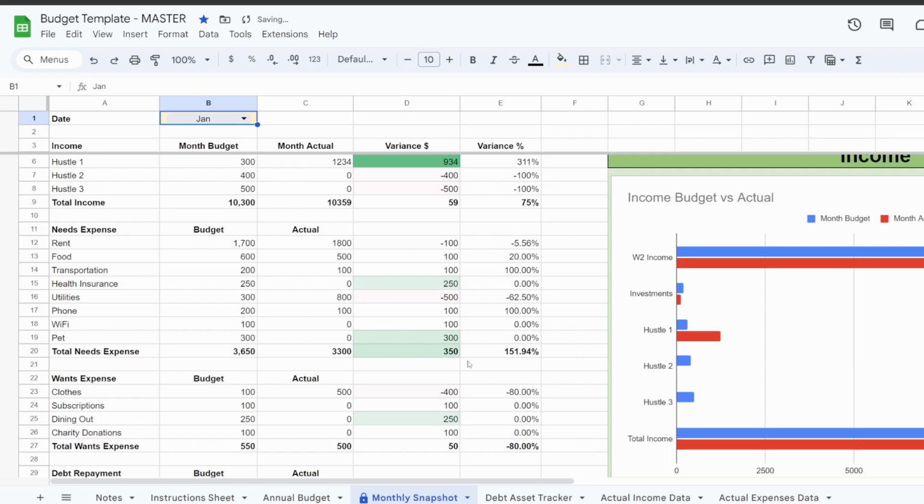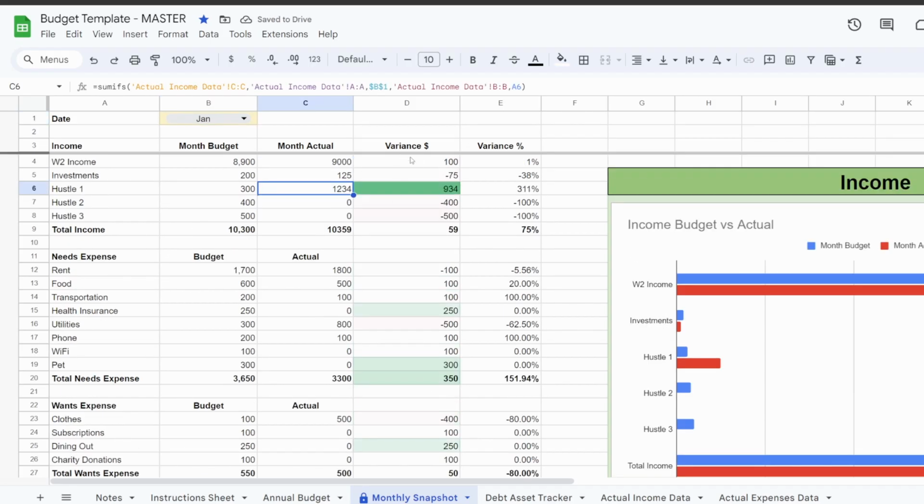Cool. Hopefully there's no kids here, because this is for adults. Kids don't need any budget templates.